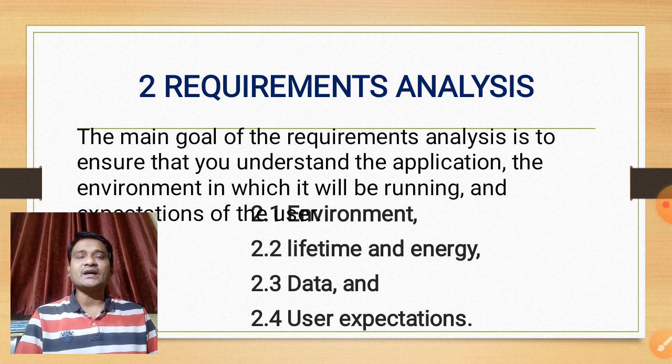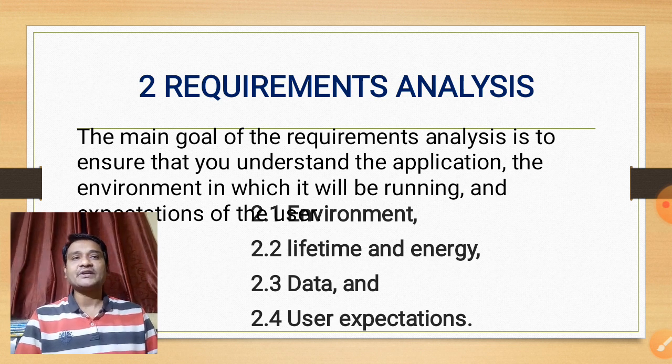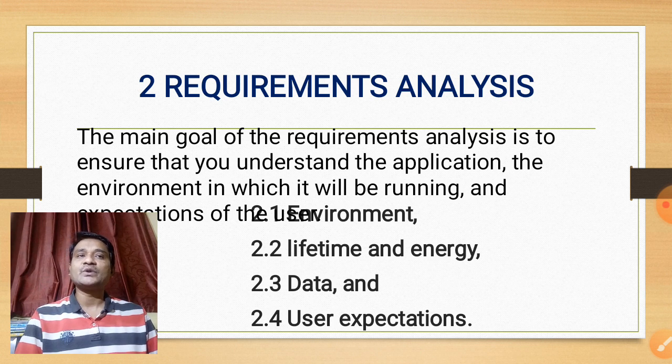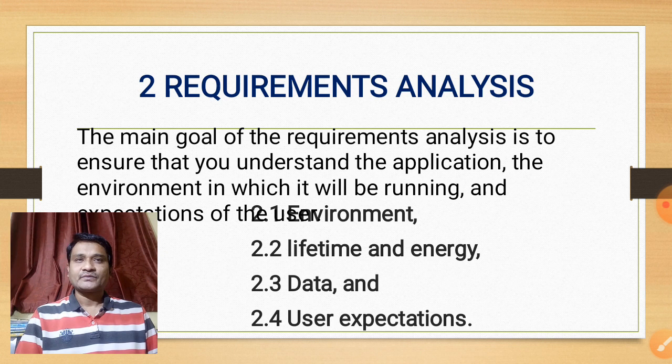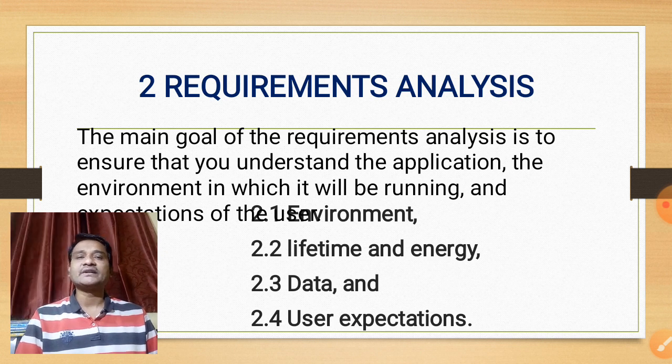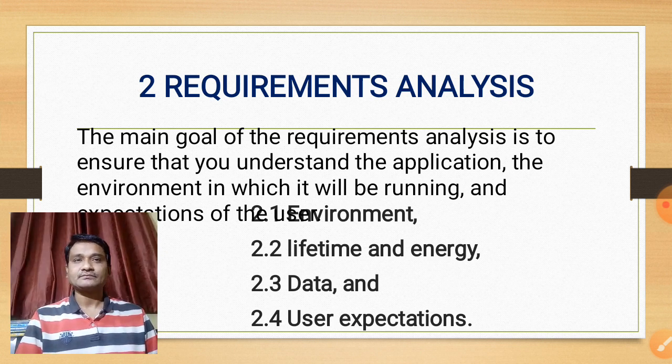In order to find out how your future application will implement the proposed application, you need to ask several questions and carefully analyze the environment. The questions you need to ask can be divided into 4 categories. The first one is the environment, then lifetime and energy, third is the data, and finally the user expectations. Let us see them in detail one by one.